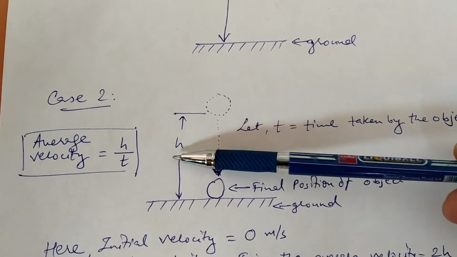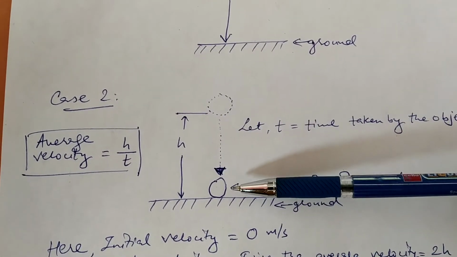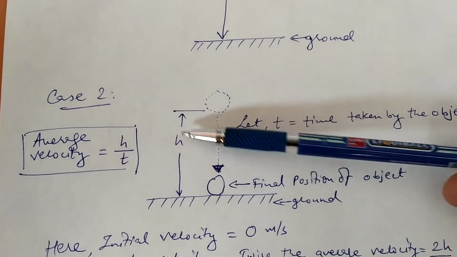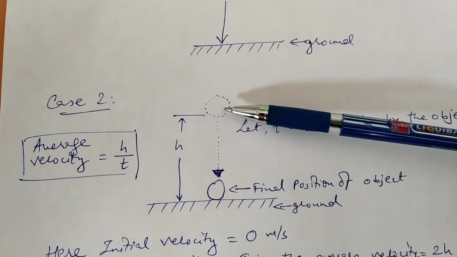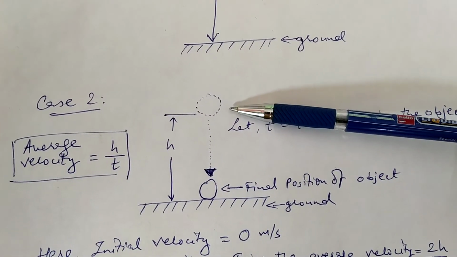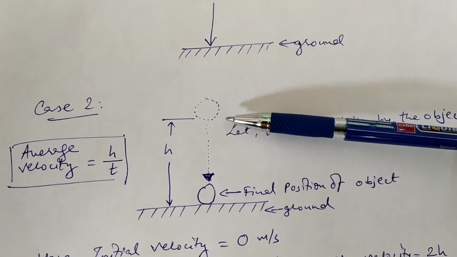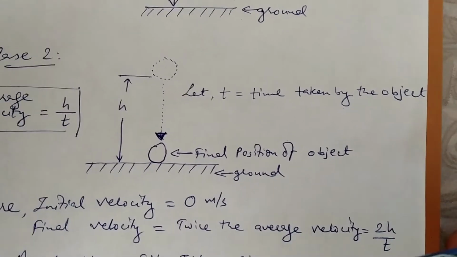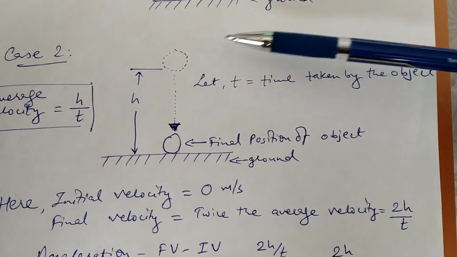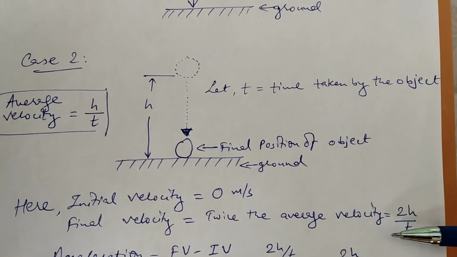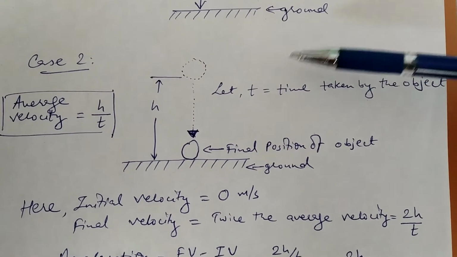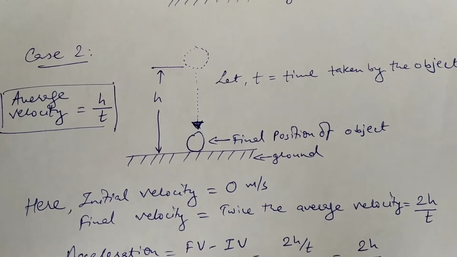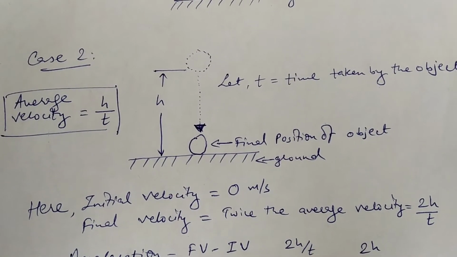We know that its average is this. We don't know what is the maximum speed or maximum velocity over here. But it is quite obvious that if the average is known to us, and if we know one of the parameters, that is its initial velocity is 0, in that case the maximum would be twice the average velocity, right? Initial velocity is 0 over here. Final velocity would be twice the average velocity, because if you figure it out over here, average velocity is final velocity plus initial velocity divided by 2, right?